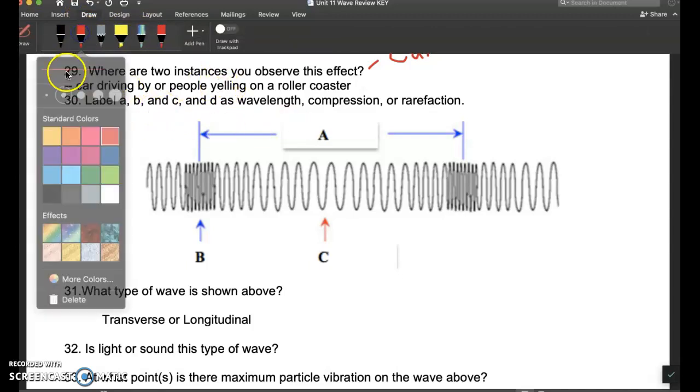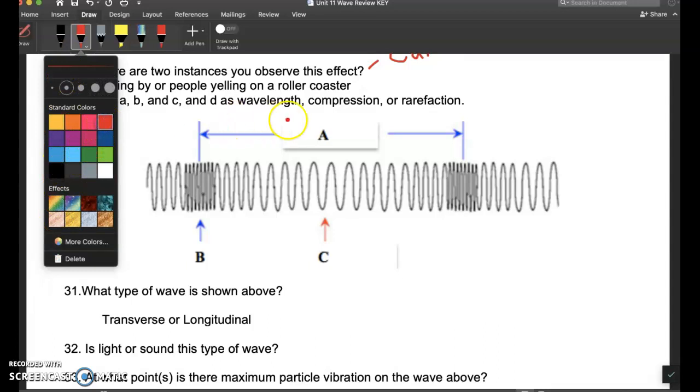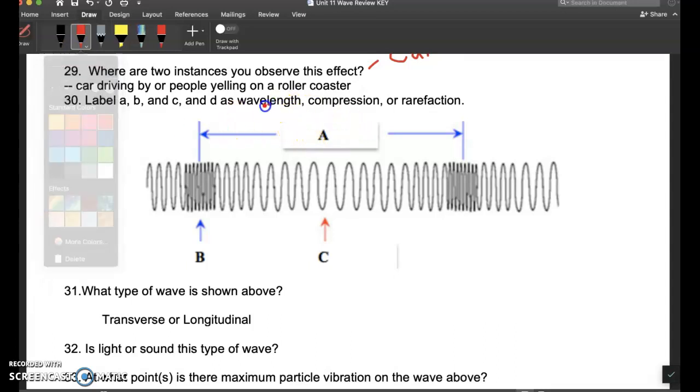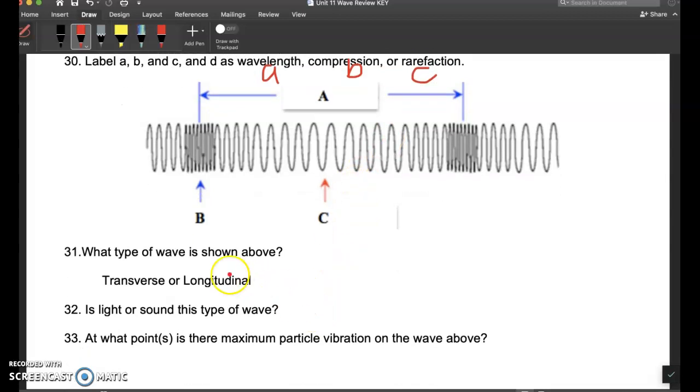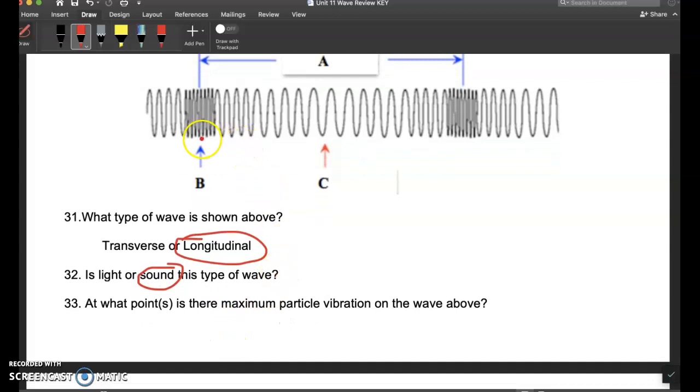Wavelength would be letter A. Compression would be letter B, and rarefaction would be letter C. Okay, what type of wave is shown above? That would be longitudinal. Is light or sound this type of wave? That'd be sound. Maximum vibration, this would be like crest and trough. It's actually two points. It's B and C.